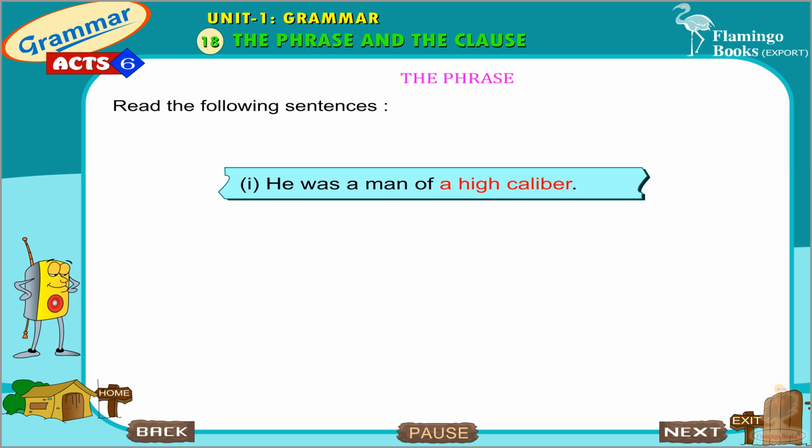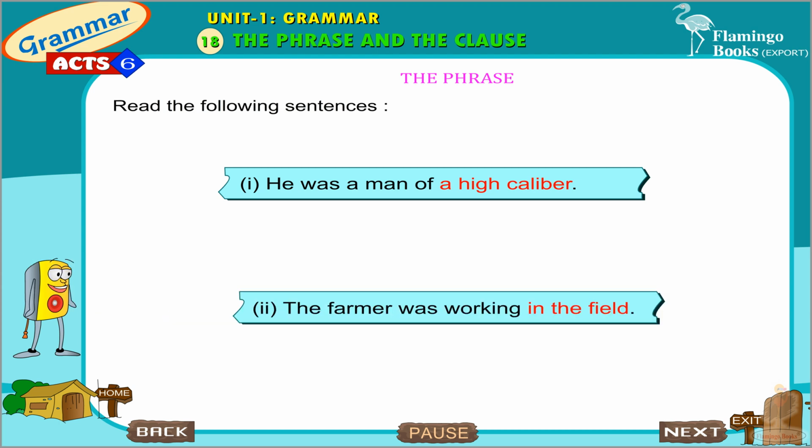Chapter 18. The phrase and the clause. The phrase. Read the following sentences. He was a man of a high caliber. The farmer was working in the field.